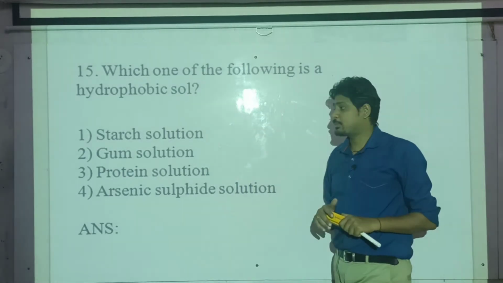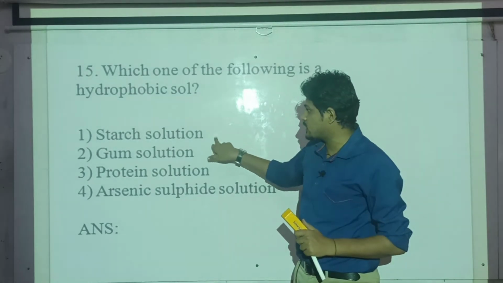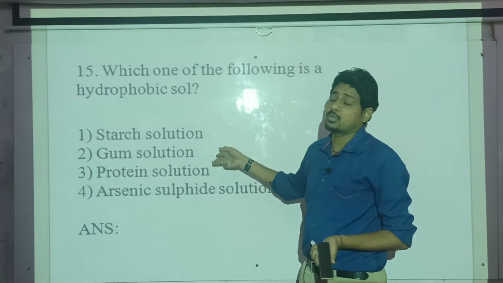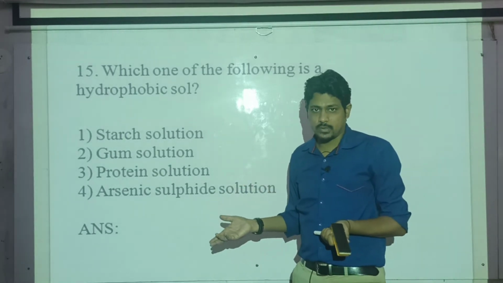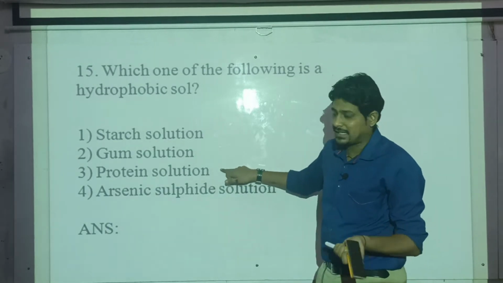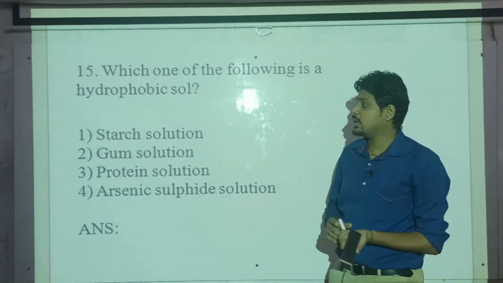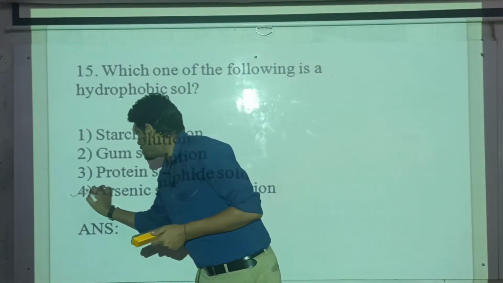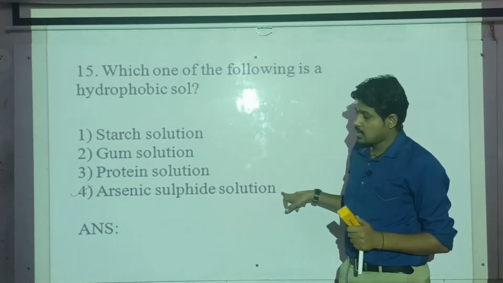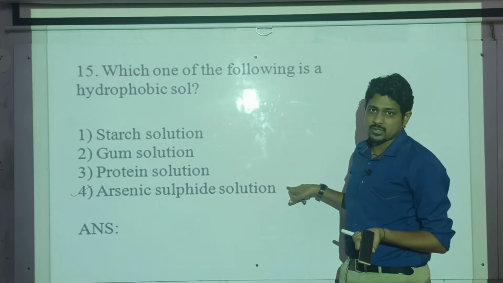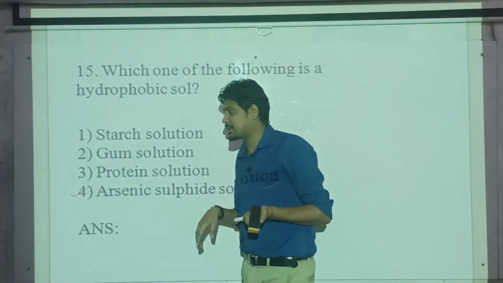Let's apply that logic here. See, starch solution, just now we have discussed, it is hydrophilic in nature. Then comes the gum, which is also hydrophilic. Then comes protein, even protein is a natural one, so therefore this is also hydrophilic in nature. Then comes arsenic sulphide solution, so your answer will be option number 4. Why? Because it is a salt which is negatively charged, therefore it is having phobia towards the water, so it is your hydrophobic salt. So just remember that logic.